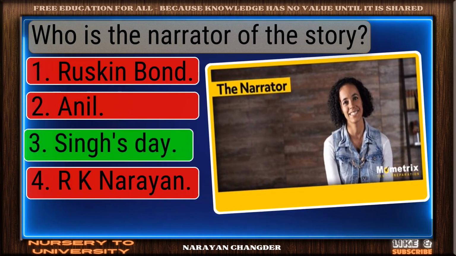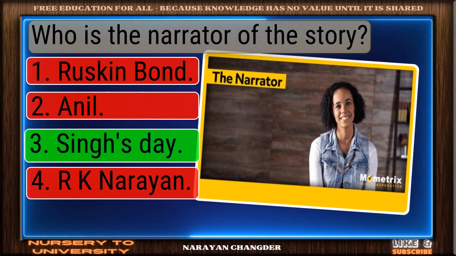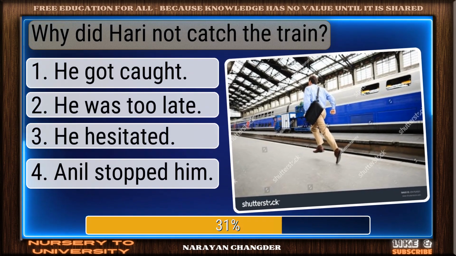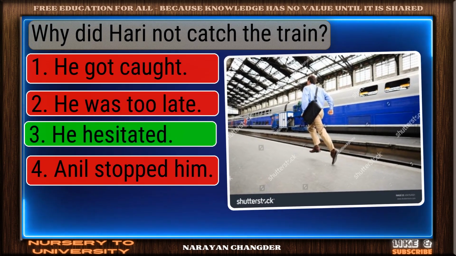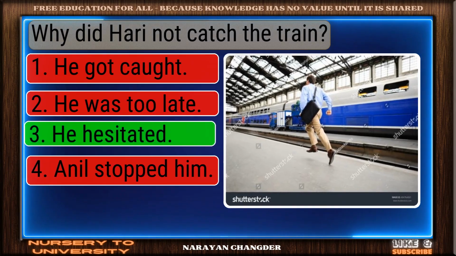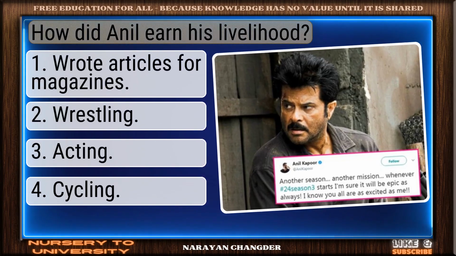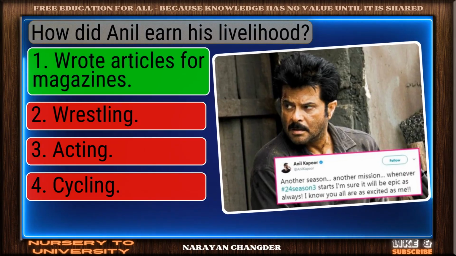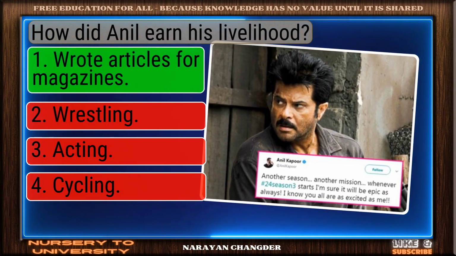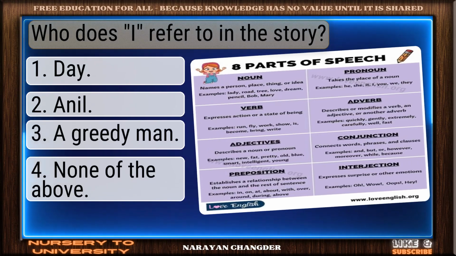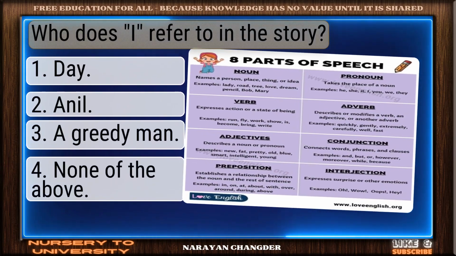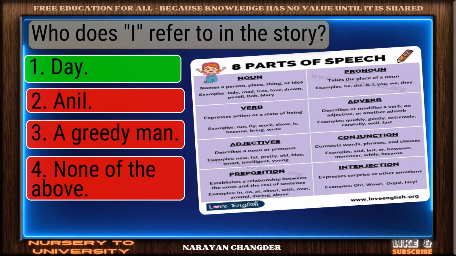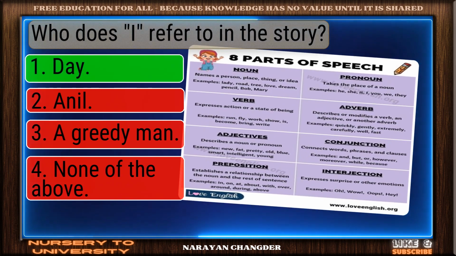You chose Singh's Day. And it is correct. Why did Hari not catch the train? Valid point. He hesitated is true. How did Anil earn his livelihood? Nice work. You wrote articles for magazines and it is correct. Who does Dash refer to in the story? Nicely done. Singh's Day is a solid answer.